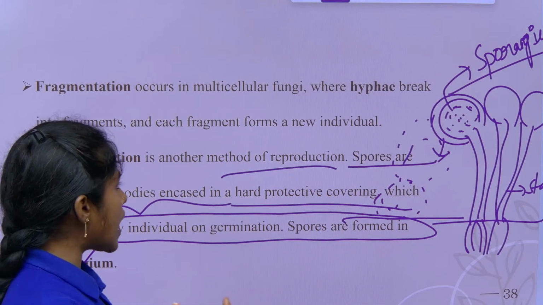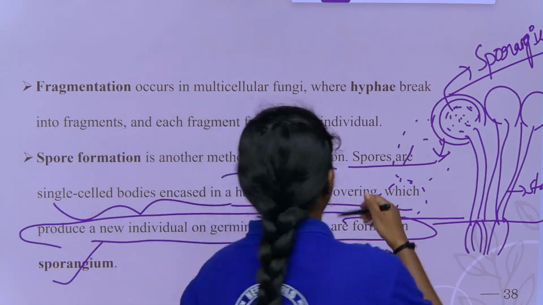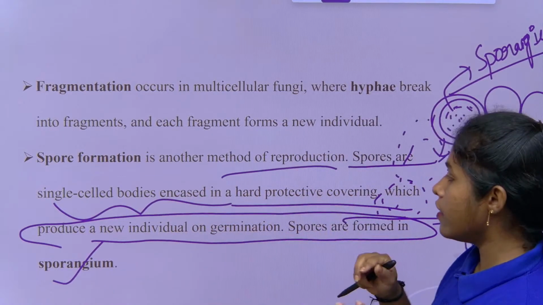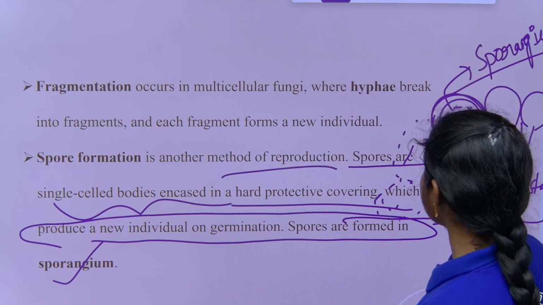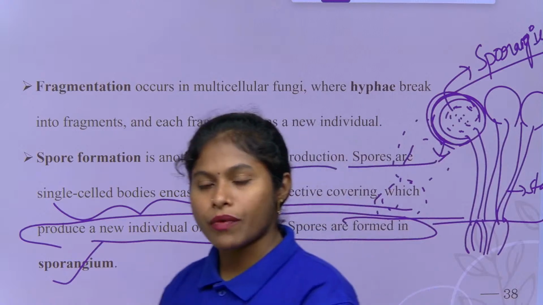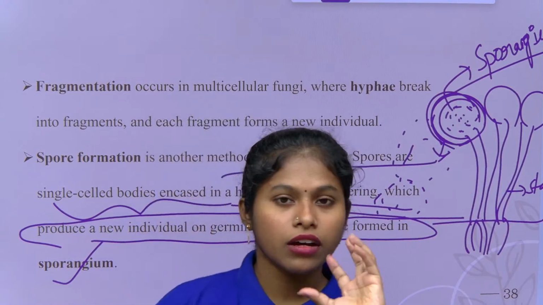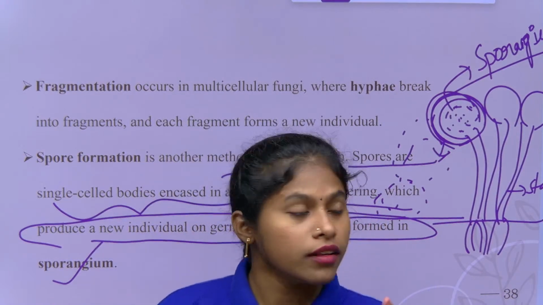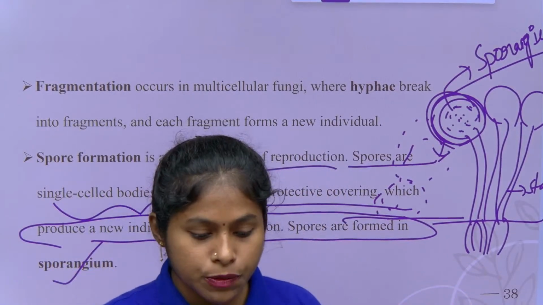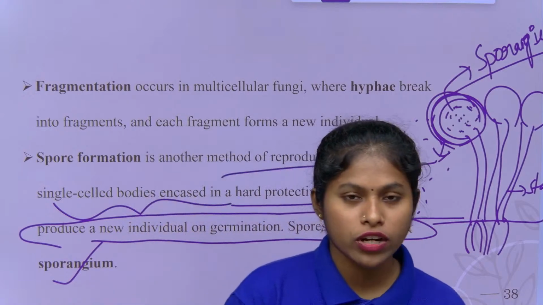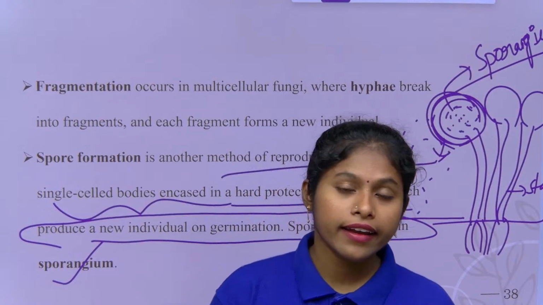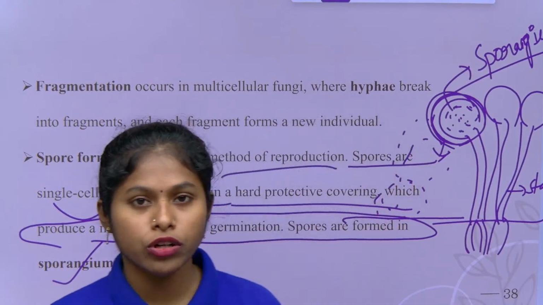So spore formation is another method of reproduction. Spores are single-celled bodies encased in a hard protective layer, which is the sporangium. The spores are released when the bob-like structure, the sporangium, bursts. Then under favorable conditions, when they are dispersed into moist areas, they grow. What are the favorable conditions for the fungi? They require more moisture, right children?